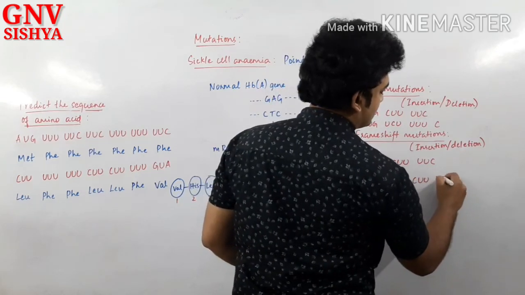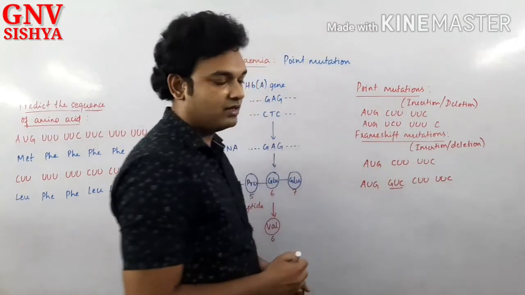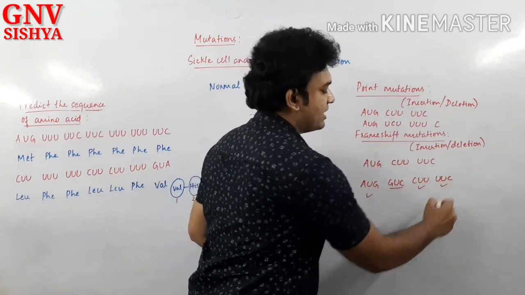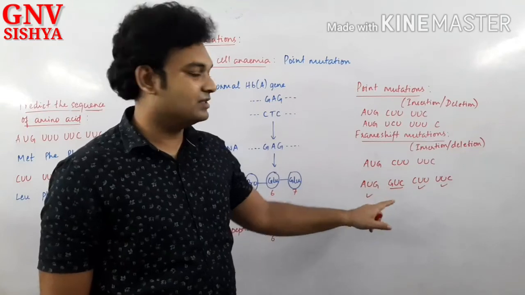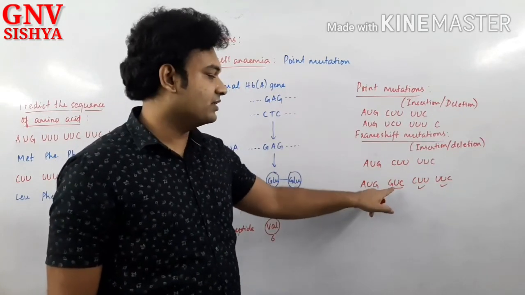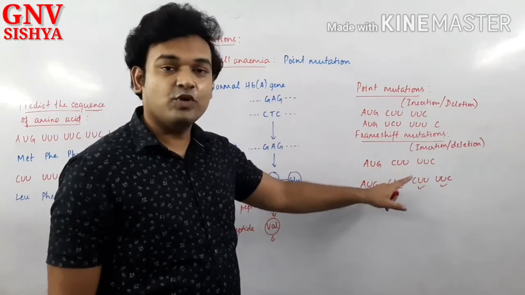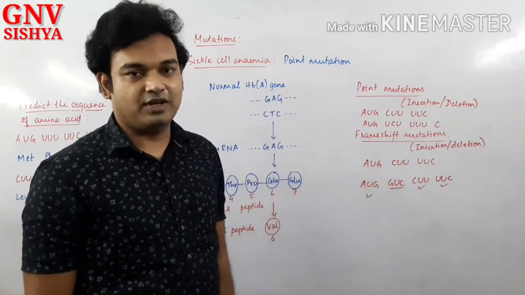3 nucleotides. Okay, you can see these 3 nucleotides have been added in a new manner, but the remaining sequences, the remaining codons will remain in their original form. They will remain as they are. Only this one is added extra. Therefore, the other sequences will not be affected. This one extra amino acid is added in between. Okay, otherwise the peptide sequence will not be affected, right?